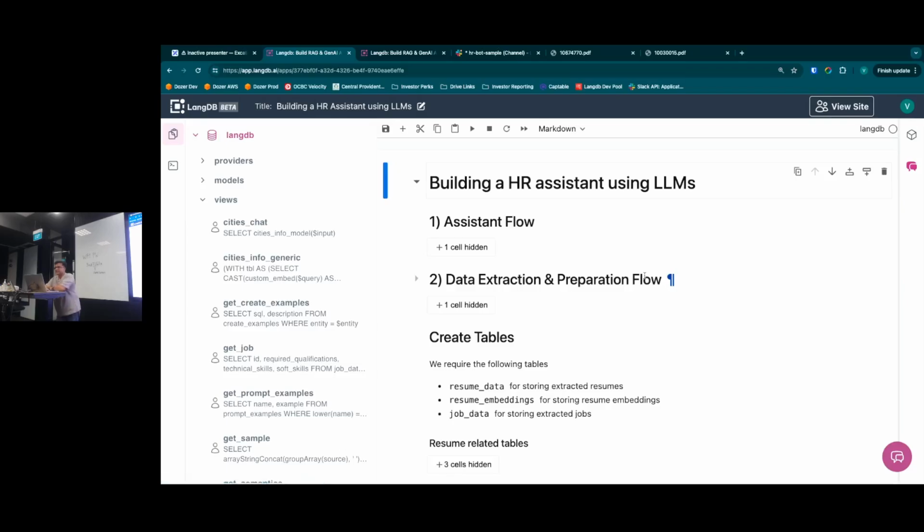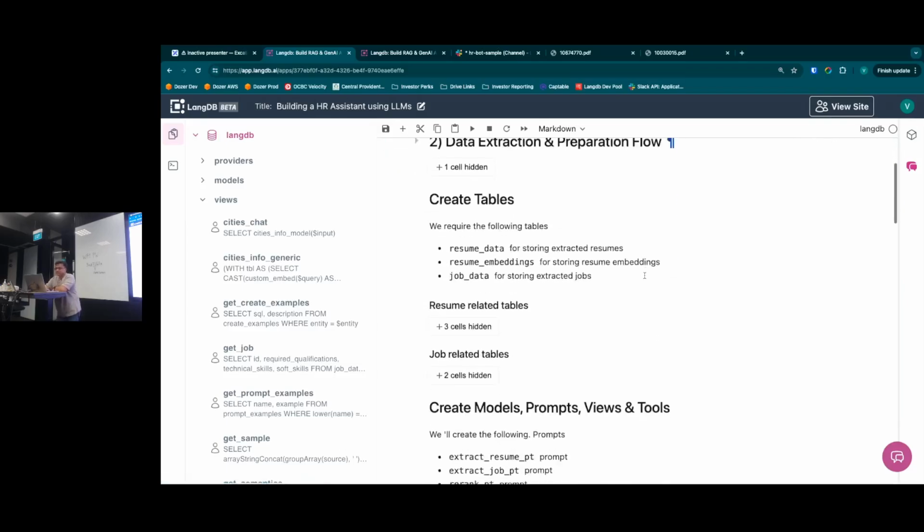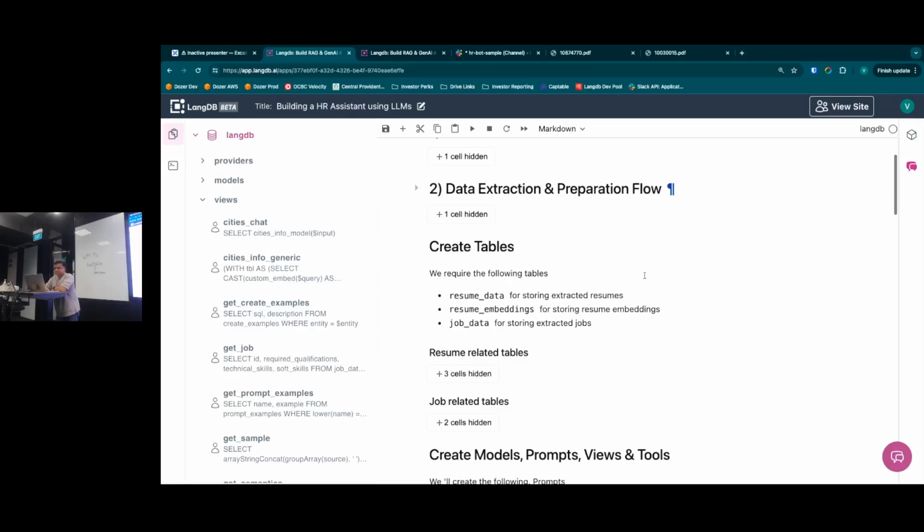So let's recap, right? What we have done here is we have created a bunch of tables, and we have populated them with data coming out of PDFs, extracting unstructured data and populating that in a structured format. Now you could simply access this data using APIs, using SQL queries, or using a chatbot.